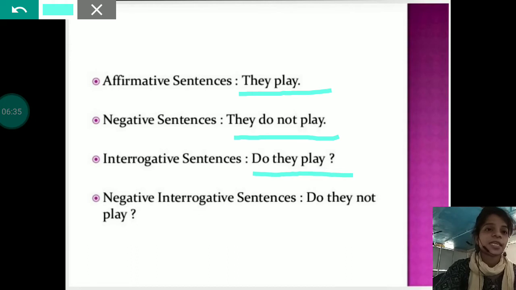For a negative interrogative sentence, it will be: do they not play. So this is the rule for how we can structure any type of sentence using present indefinite, or simple present tense.